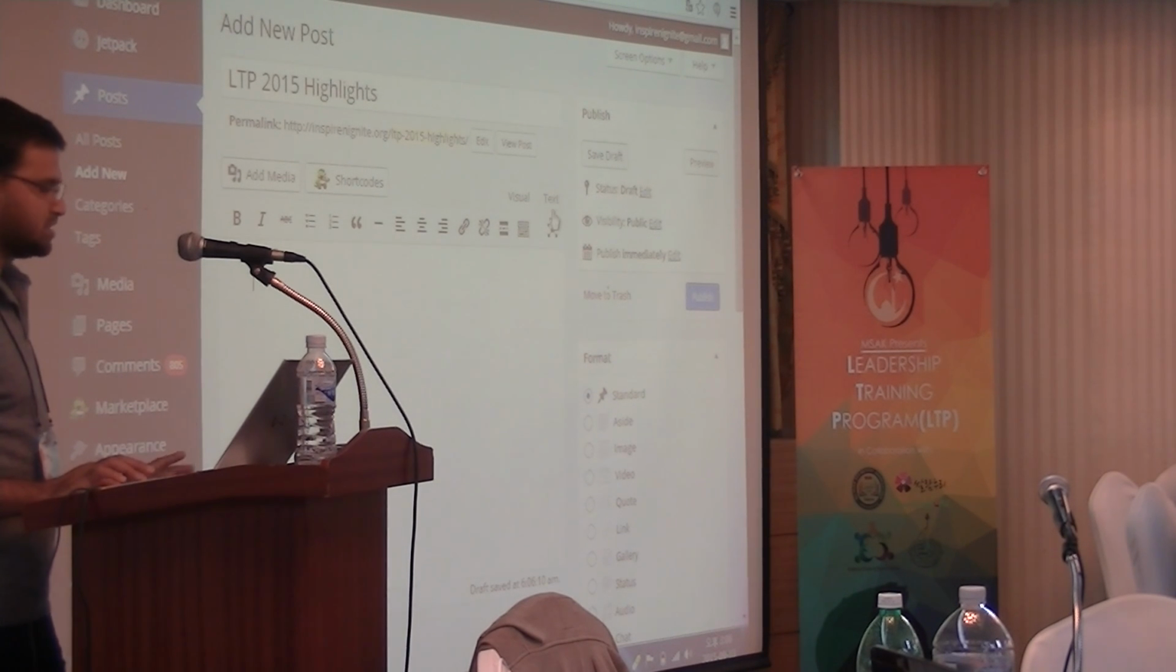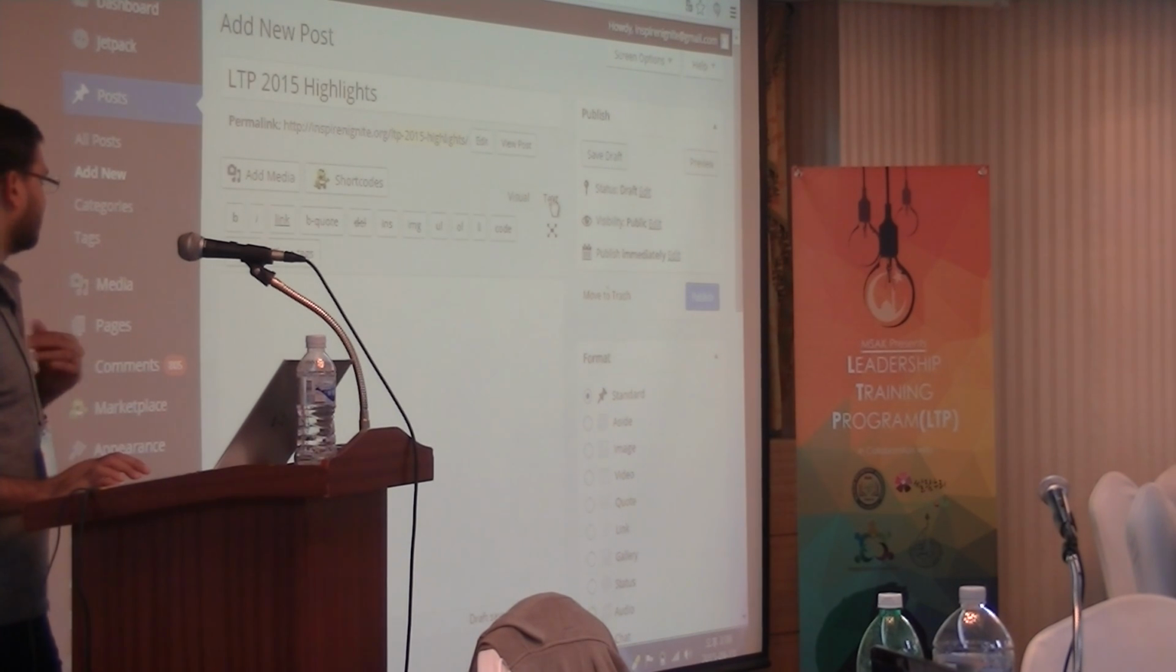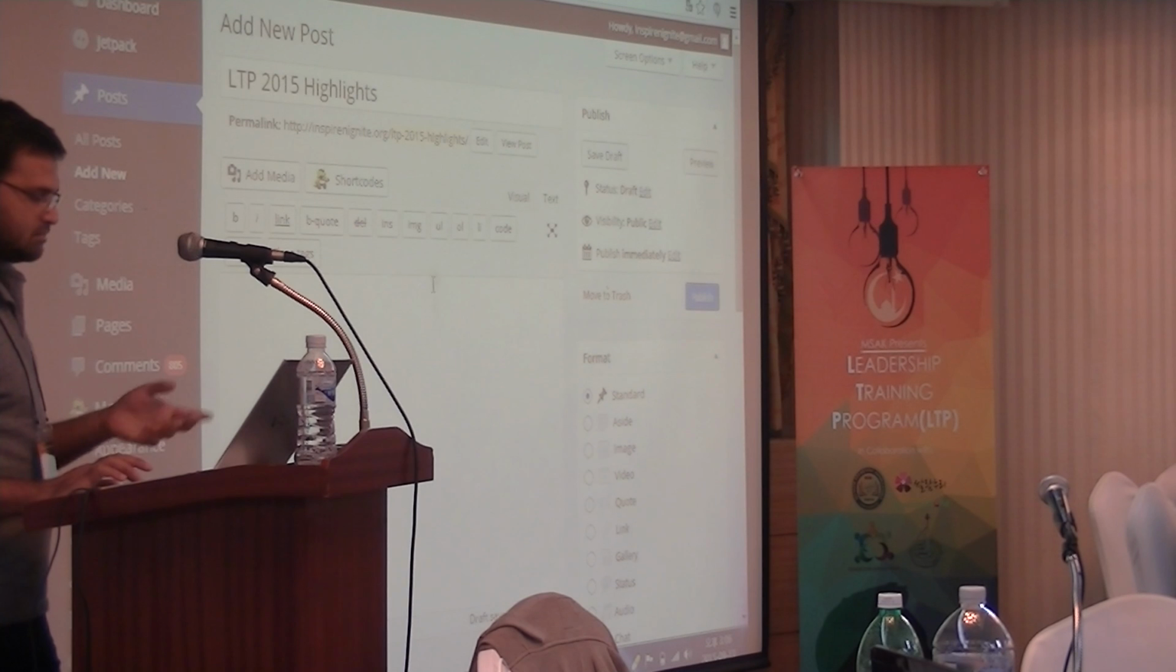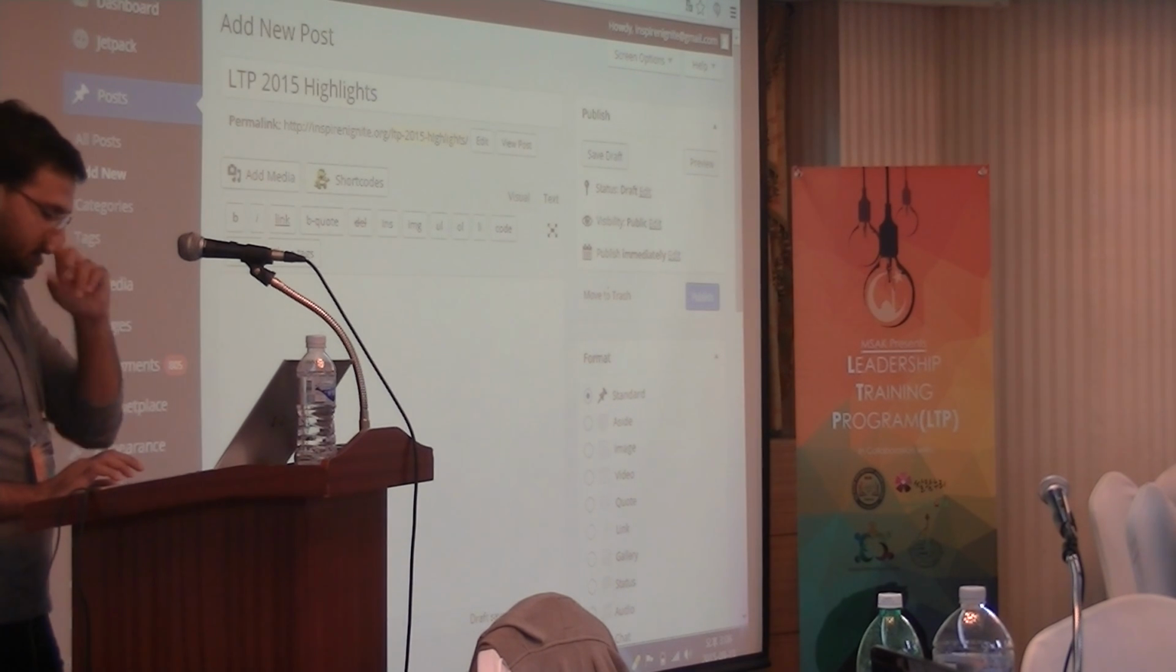There are two versions of editors available here. One is the visual editor, another one is the text editor. I usually use the text editor because I need a bit more accuracy for the things, but here you can easily simply add anything you want.